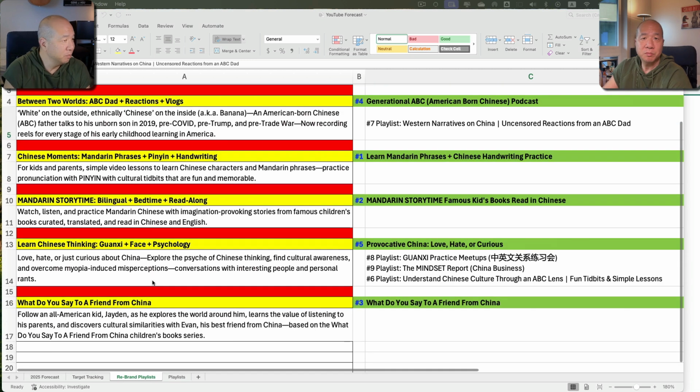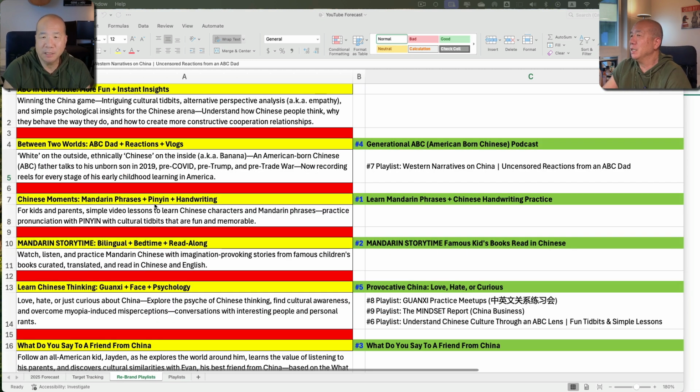I've also rewritten the descriptions to make them tighter and more concise. And actually, what's really important is what this first sentence says, because a lot of times when people scroll through playlists, they don't open the playlist to see the entire description. They only read that first line. So that first line is important.